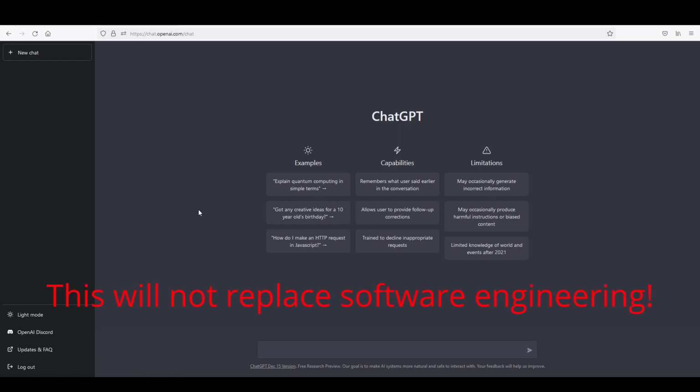And just as a disclaimer, I do not want you to believe that this is the way to write software, but it will help in doing some trivial tasks, maybe helping you come up with some different test cases for your code. You should always conduct reviews with your colleagues, with your architects, and with test engineers to make sure that you are following all the proper guidelines that your organization has. So let's just jump into a real quick example.